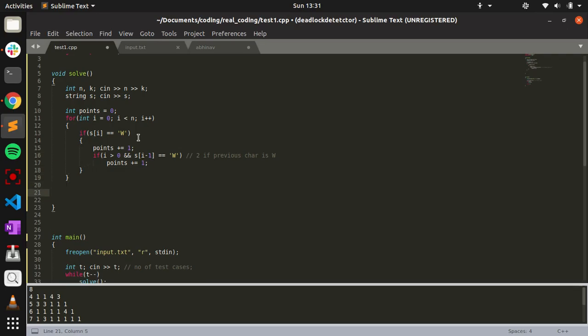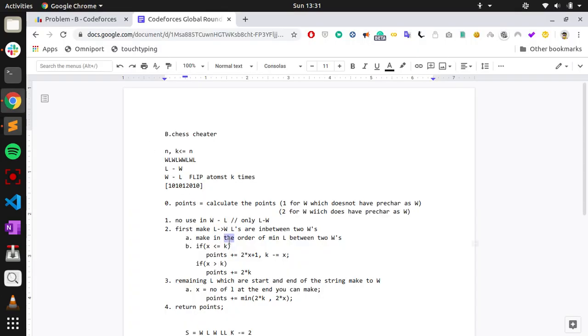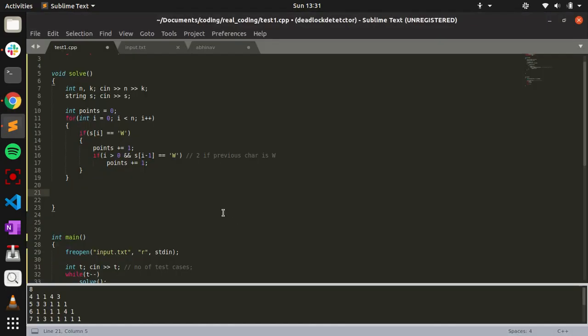So first we calculate the points, then we have to first make the L to W, first we have to make the L to W between two W's.